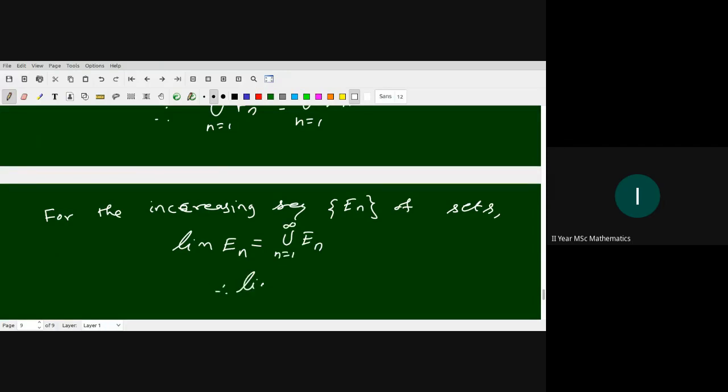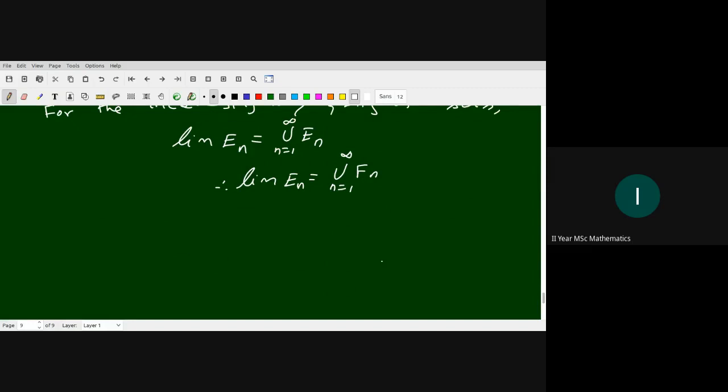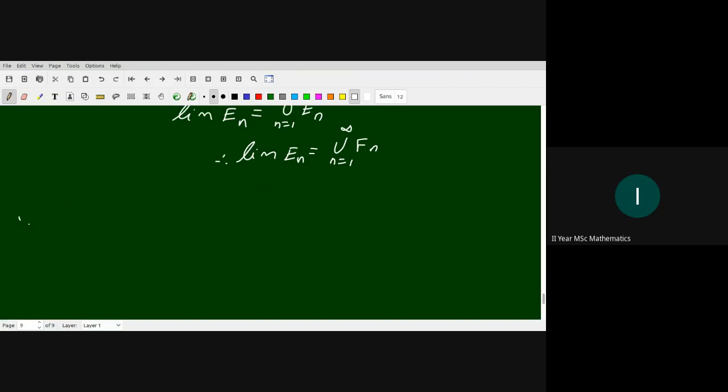Therefore limit En is union Fn, n from 1 to infinity. So therefore now the measure of limit En is equal to the measure of union Fn, n from 1 to infinity,